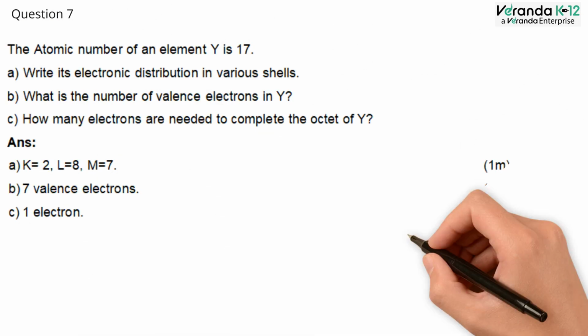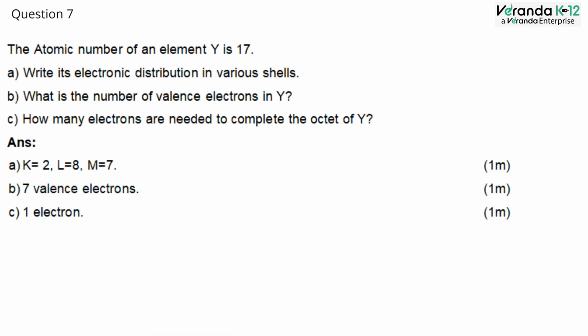Question number 7. The atomic number of an element Y is 17. Section A. What is its electronic distribution in various shells? The electronic distribution in various shells can be K shell, L shell, M shell. As the atomic number is 17, it can be distributed in K shell as 2, L shell as 8 and the remaining electrons, 7, in M shell. So K equals 2, L equals 8 and M equals 7.